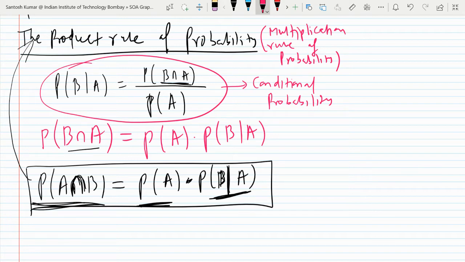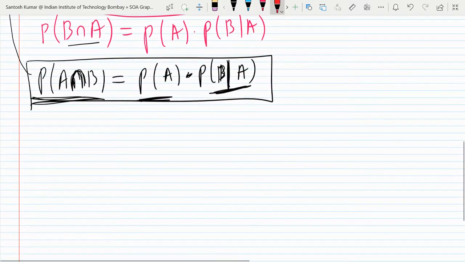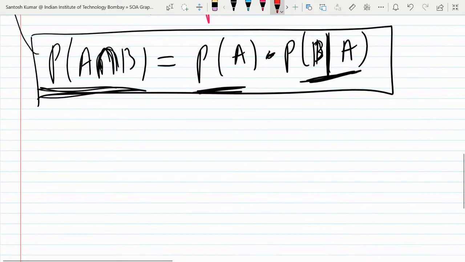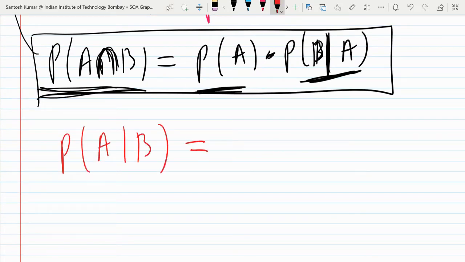Okay, this formula can also be written in another way. So the other way, like if I define probability of A given B. So would anyone like to tell me what is the formula for probability of A given B? So tell me, anyone.